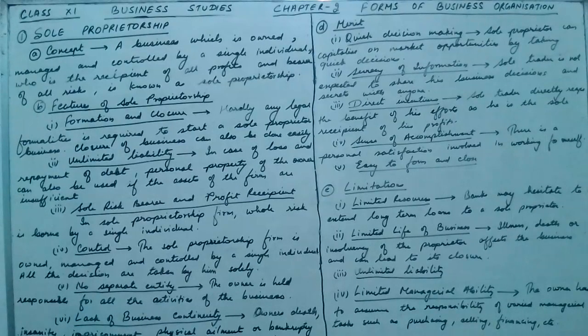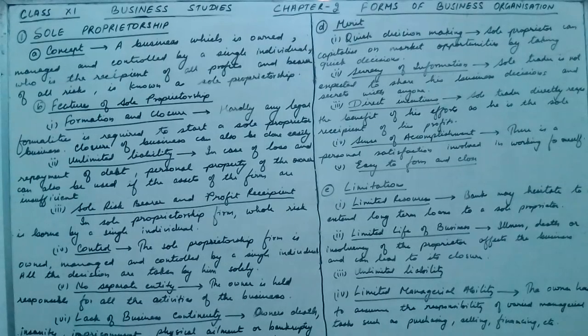A sole proprietor firm has no legal identity. I have told you that there is no legal formality required to run the business, so there is no legal identity apart from the owner. The owner is the main legal liability and there is no other, so it has no legal identity.